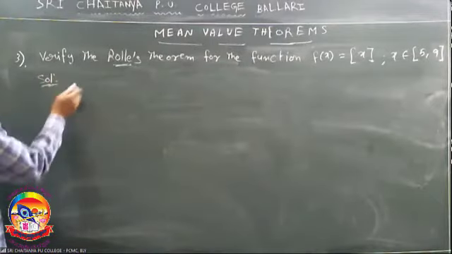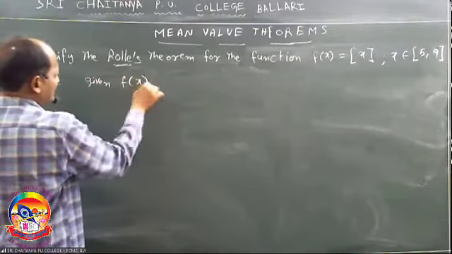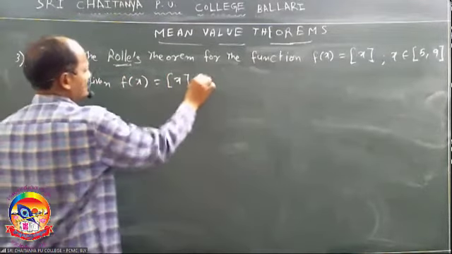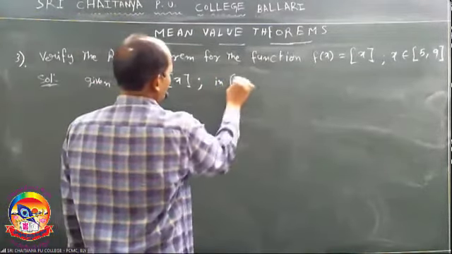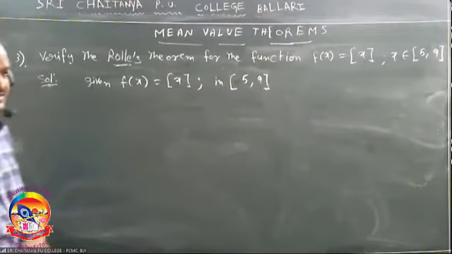Given f of x in the given interval 5 to 9. So how to verify Rolle's theorem? Continuous, differentiable, and f of a equal to f of b. Then we have to find C value. Okay? It is the greatest integer function.